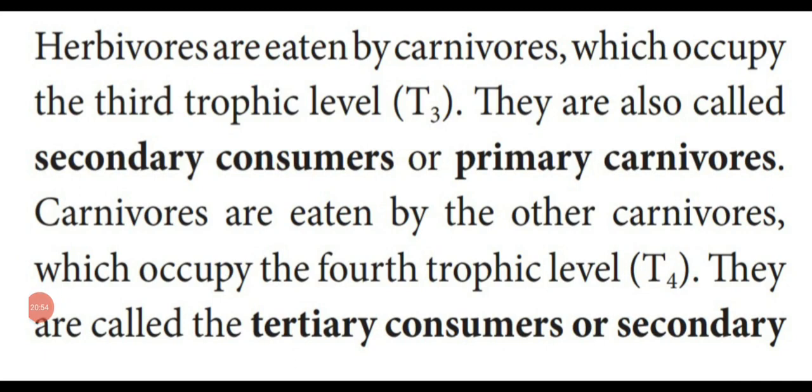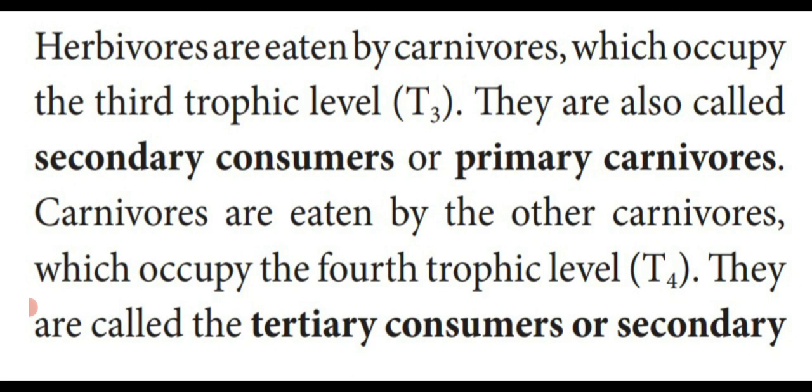Dear students, see the paragraph, what I told you with the help of the diagram, it's given here. Herbivores are eaten by carnivores. What is that one? Rabbit, which occupies the third trophic level, that is T3. What is the herbivore? Rabbit. Eaten by what? Snake. So the snake occupies which trophic level? Third trophic level. So they are also called, what is that one? Primary carnivore or secondary consumer. The primary consumer is, what is that one? Herbivore, rabbit. First, it eats the plant.